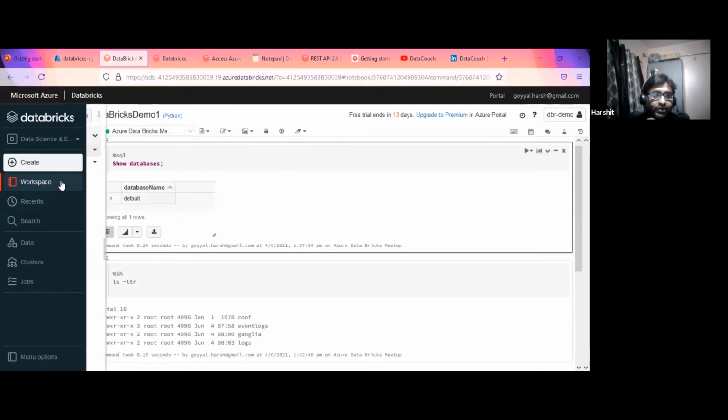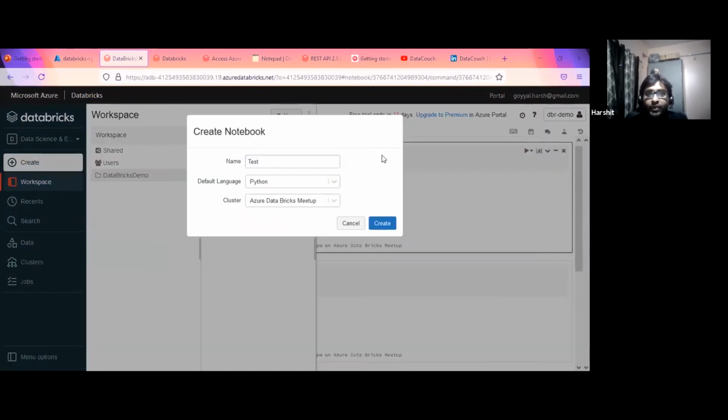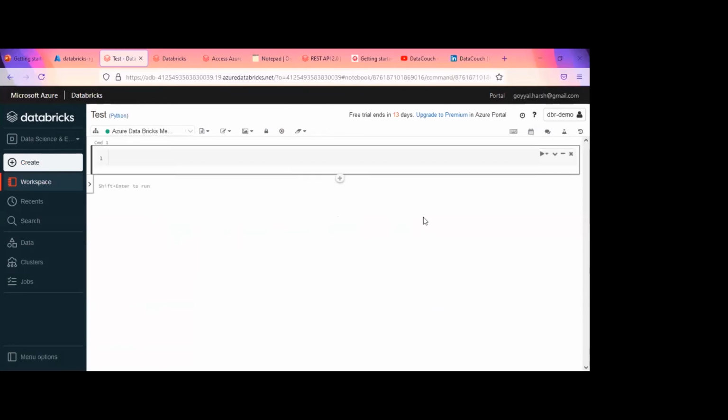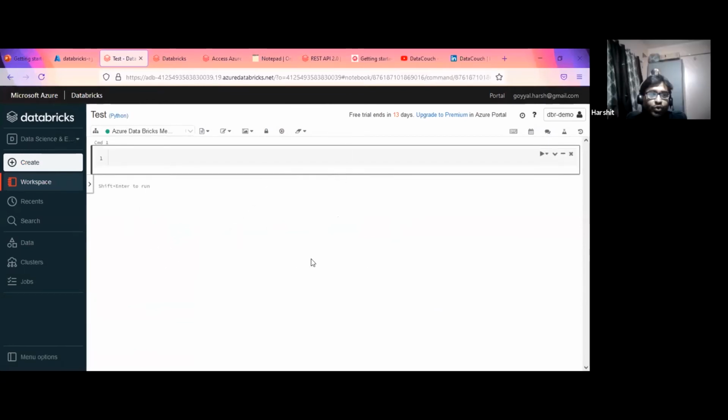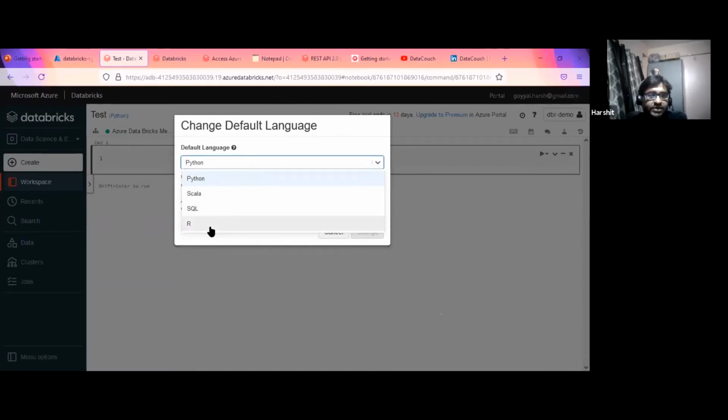Let me create a notebook, that will help. If I go here, you can create a notebook. Whenever we create a notebook, Databricks asks what the default language is. It could be Python, Scala, SQL, and R. So let's create it as Python and then go to create. This notebook is being created, and you can see Python is showing. If you want to change it at a later point of time, we can change it here also. You just go to Scala, SQL, or whatever it is.